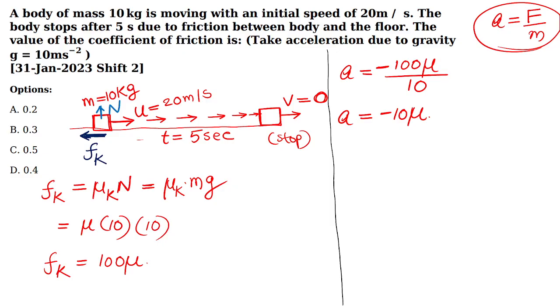Deva, Aryan, clear. Aaron, understood. A equal to minus 10 mu. So the acceleration of the body, I mean deceleration, is equal to minus 10 mu.